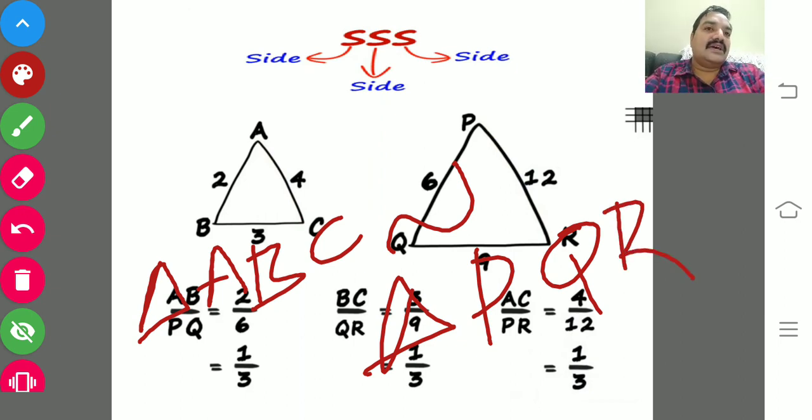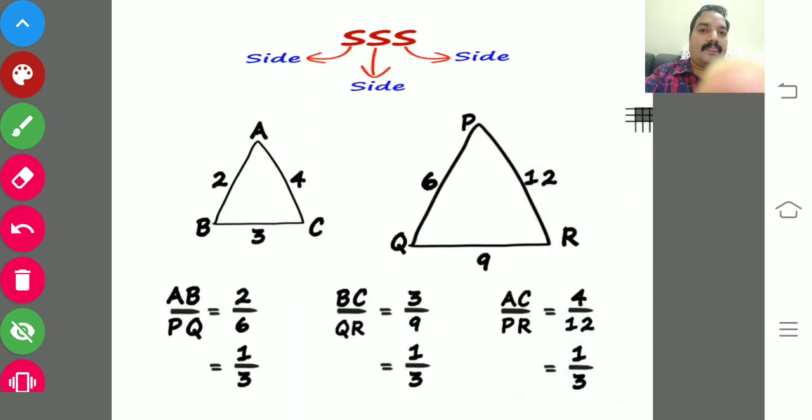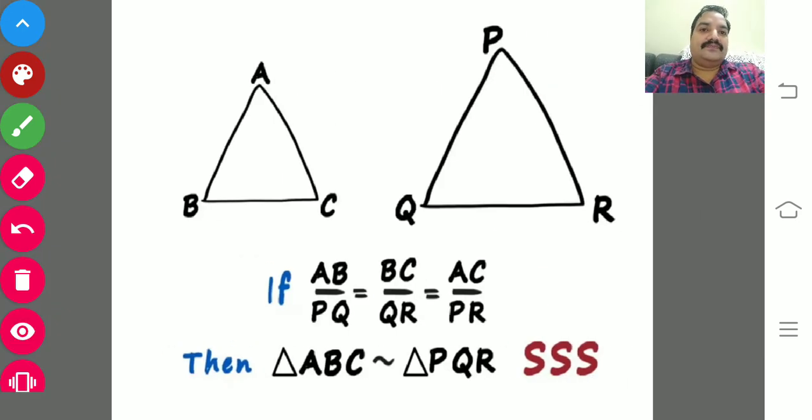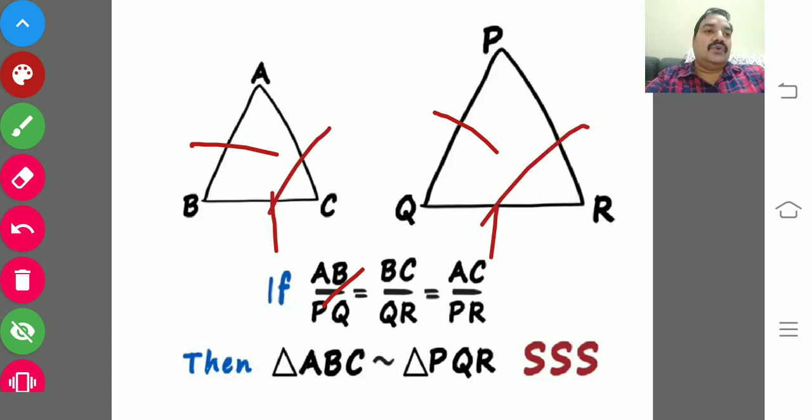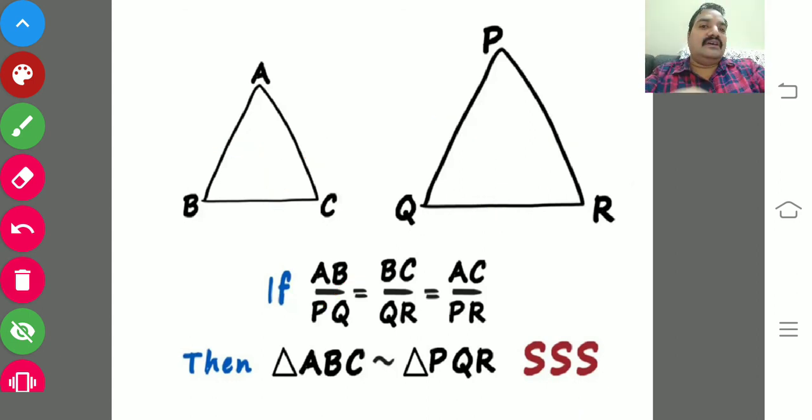This is the case of the SSS property. I hope you could understand. Simply you can say that triangles ABC and PQR are said to be similar when AB by PQ equals BC by QR equals AC by PR. Then the two triangles are said to be similar under the SSS criterion.